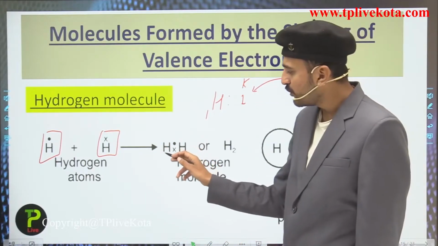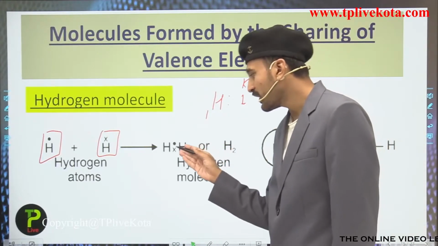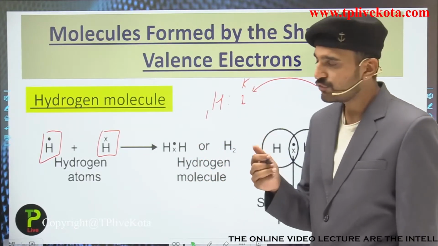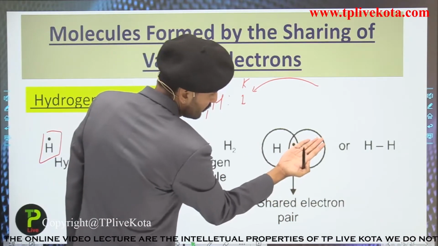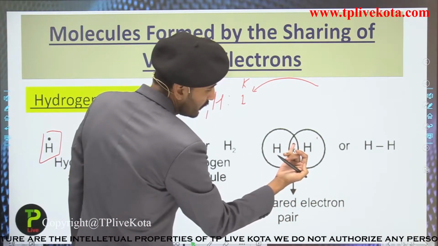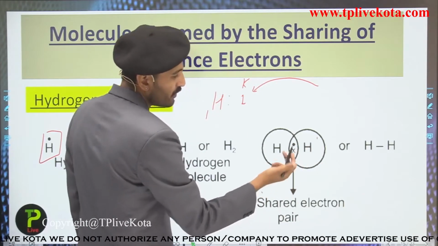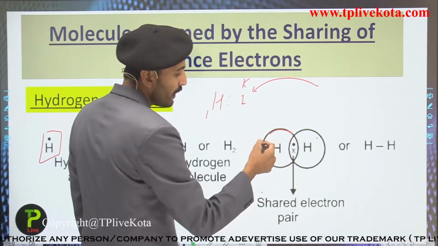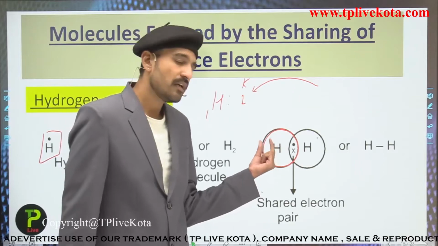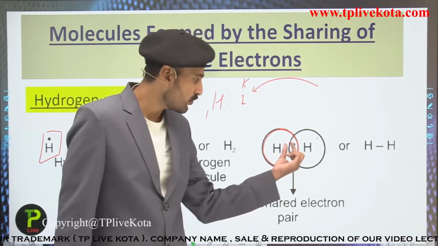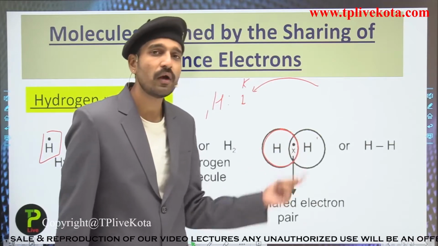Now what is happening over here? This hydrogen is putting its one electron for the sharing, and similarly this hydrogen is also putting its one electron for the sharing. You can see over here that we have to draw the circle in which the symbol of the element comes and also the shared pair of electrons comes, because these electrons are shared between these two hydrogen atoms.